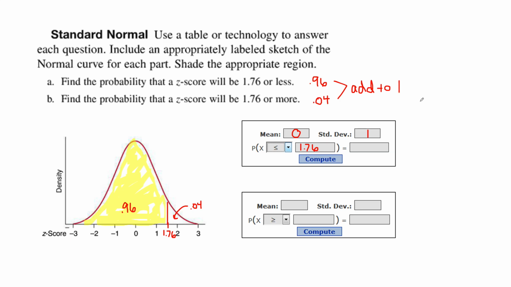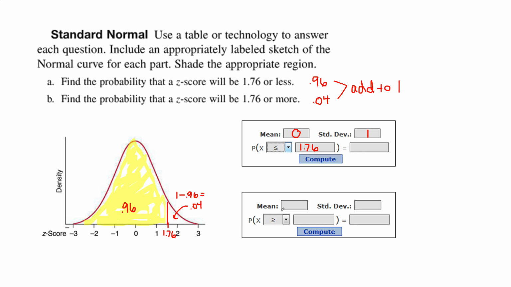Now that shouldn't be surprising because this is a probability density curve, and the total area under a probability density curve is always 1. So in fact, if I knew that this yellow region was 0.96, without even going to the calculator, I could find this white region by just taking 1 minus 0.96 to get 0.04.